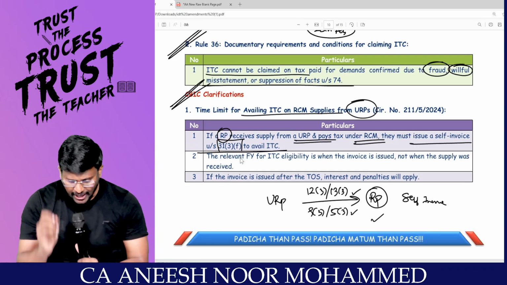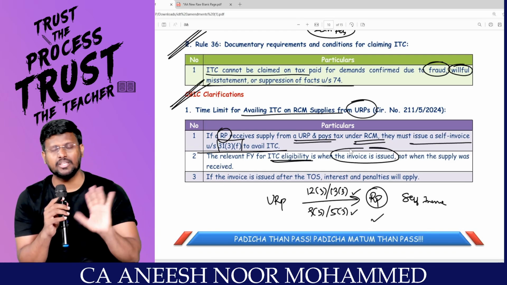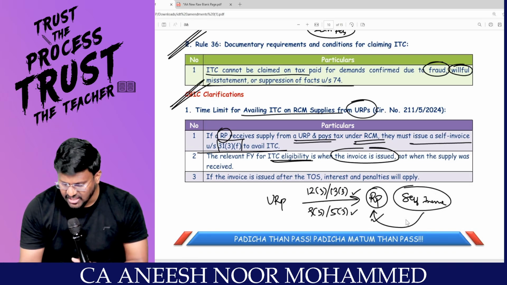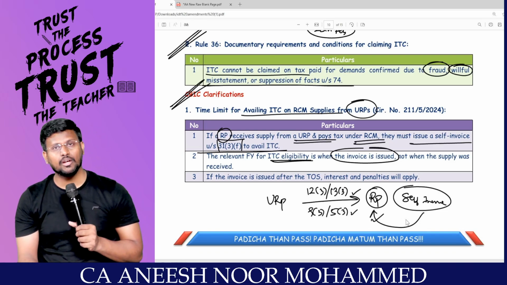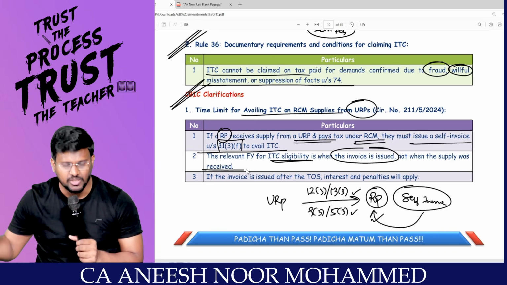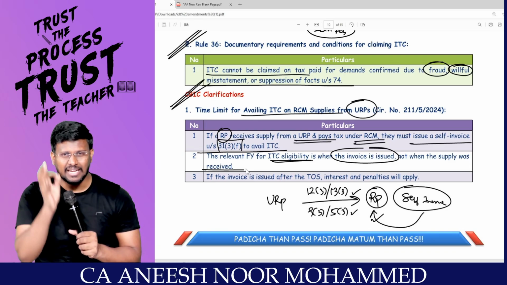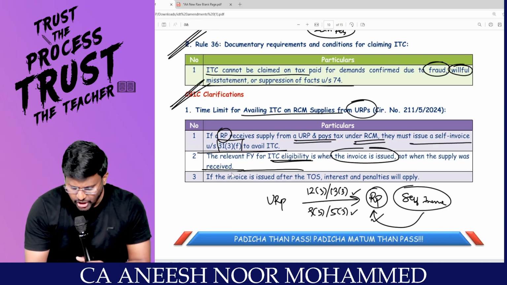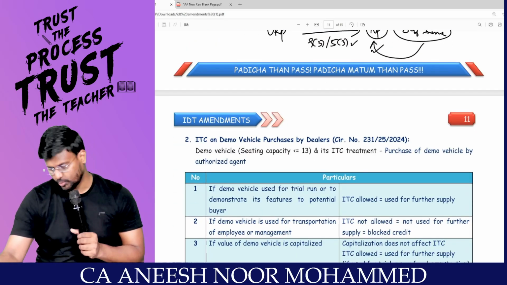The relevant financial year of the ITC eligibility is when the invoice is issued. It's not when the payment is made. When the self-invoice is issued by the registered person, in that year only, the registered person is entitled to take the ITC, not when the supply was received. The year of receipt of supply, put it in the dustbin. When the self-invoice is raised, that is the year in which the registered person is entitled to take the ITC. If the invoice is issued after the time of supply, interest and penalty will be applicable. Surely that we already know.